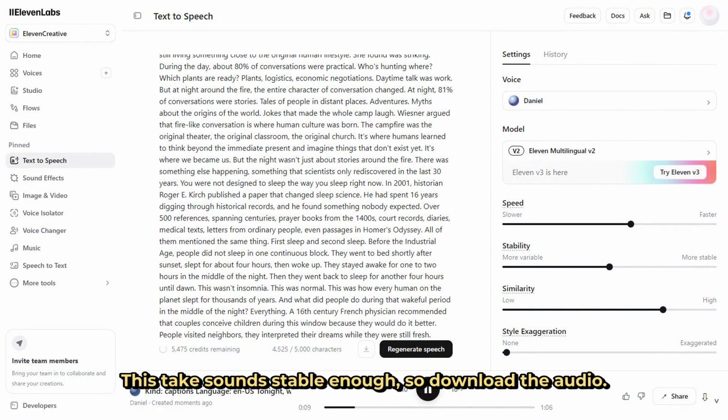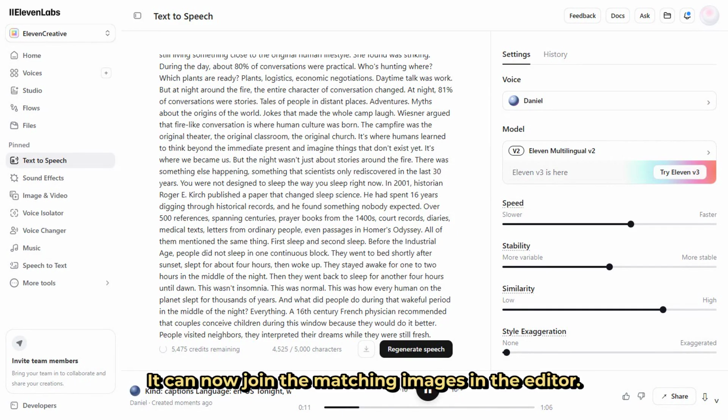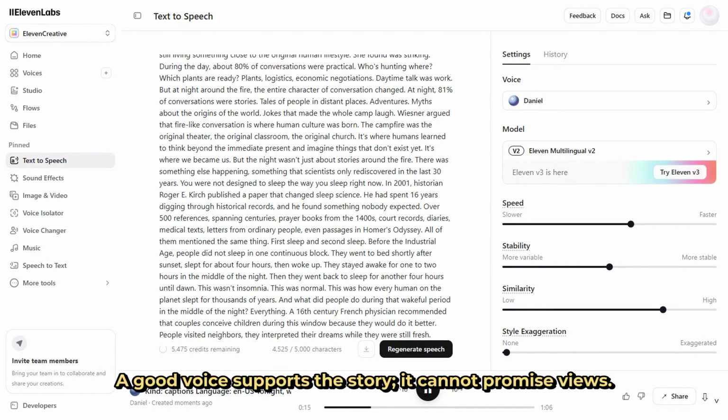This take sounds stable enough, so download the audio. It can now join the matching images in the editor. A good voice supports the story. It cannot promise views.